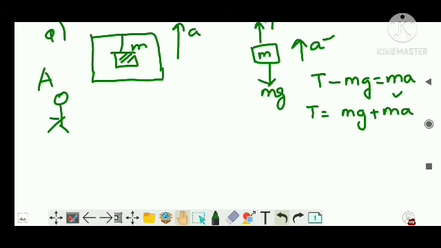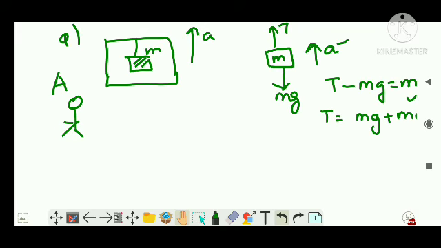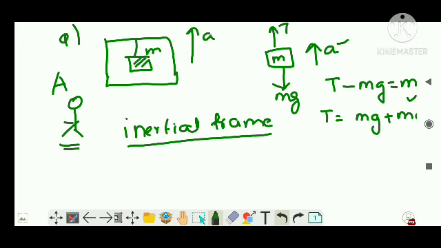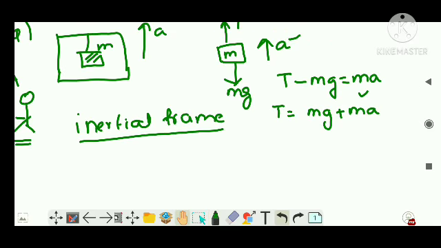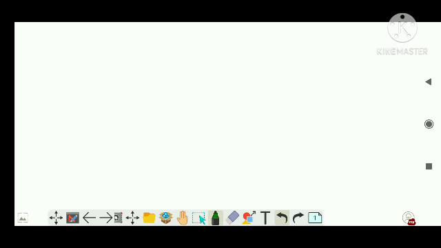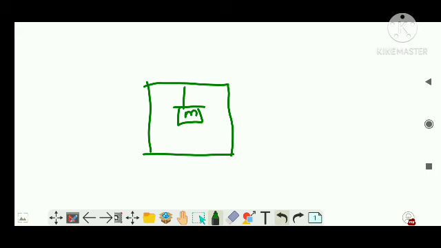Now, what is this condition called? The observer is stagnant, standing on the ground. So this is an inertial frame, where the observer is not accelerated. Now I am going to consider the same condition, the same lift and the same mass m, moving in the upward direction, but now I have an observer, let's say B, who is also in the lift itself.